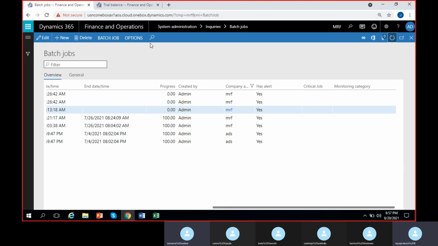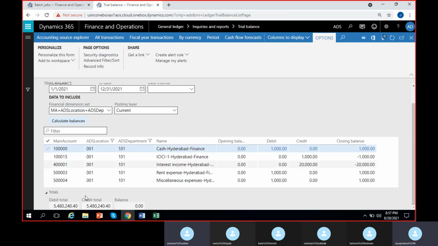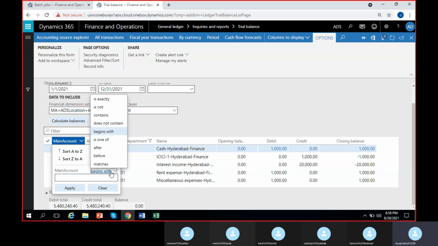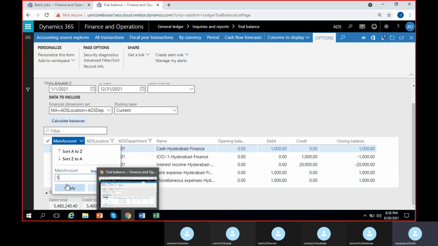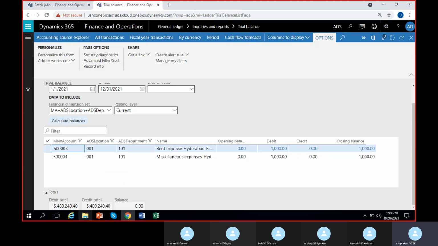Can you show me only expenses? Only expenses, you know, the expense series starts with 5, right? So go to main account, select this one. You have a lot of options. So begins with, you will select begins with. If I select begins with, I can select 5. So whatever starts with 5, all are expenses, right? So I have only 2 accounts with 5: rent expense and miscellaneous expense.